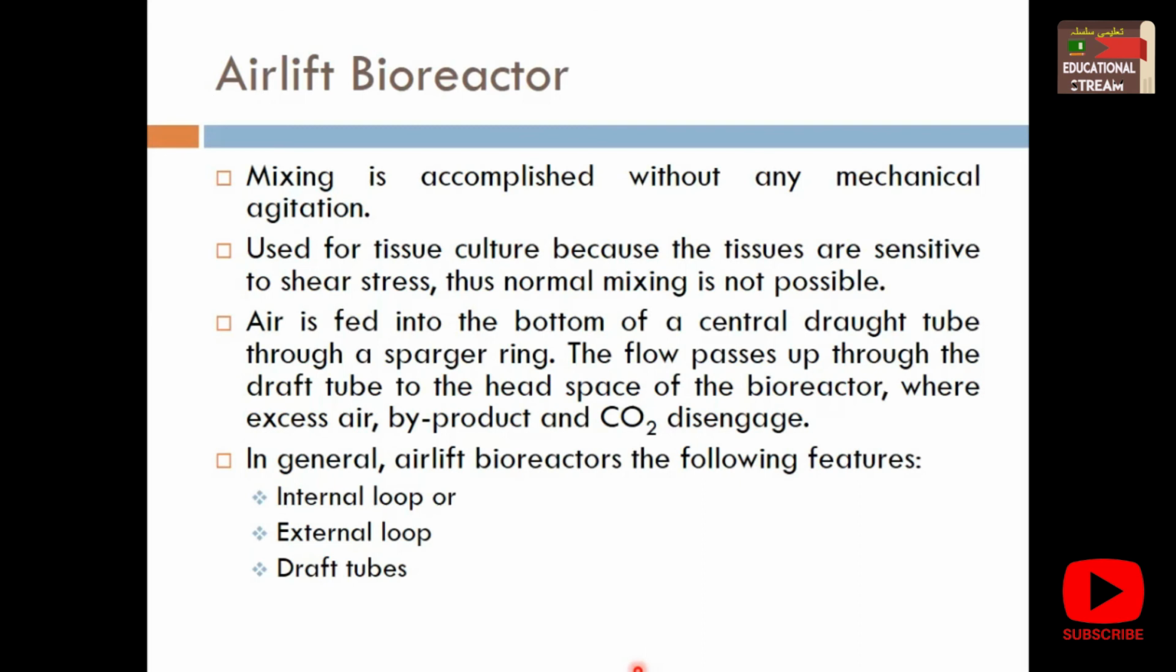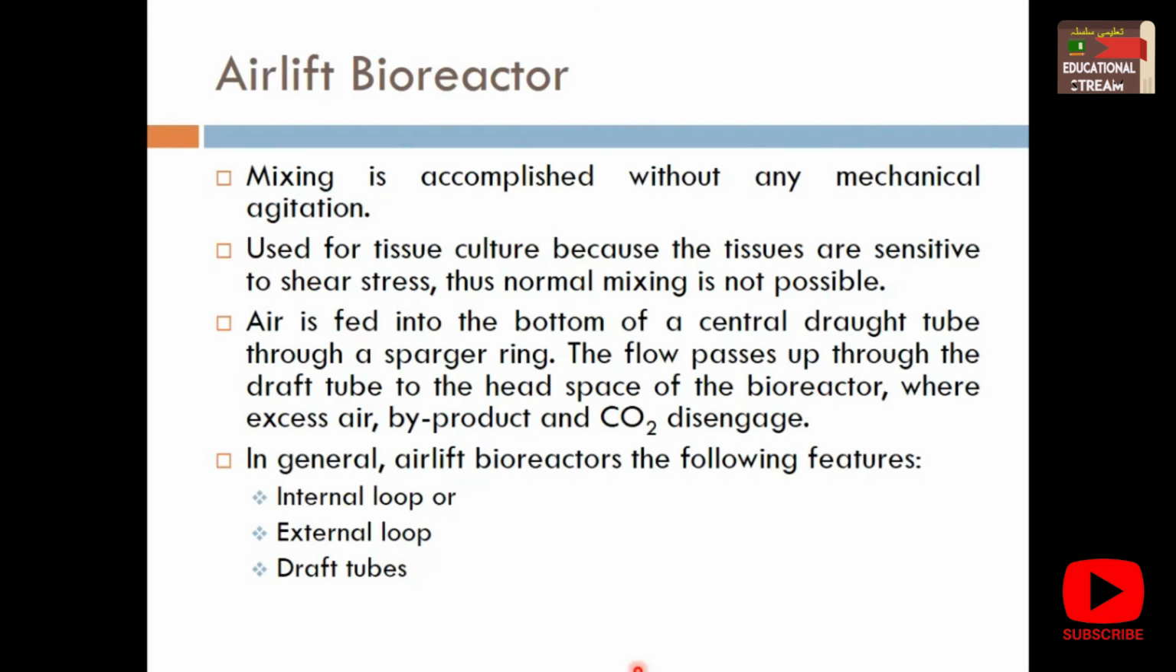Air is fed into the bottom of the central draft tube. There is a draft tube in the center, with a sparger ring at the bottom of the reactor from where the gases or air come up. On the opening of these, in the center of the reactor, there's a draft tube in which that air is going to move up. The flow passes through the draft tube to the head space of the bioreactor, where excess air, byproducts, oxygen and carbon dioxide disengage. So the flow is upward from the bottom. Air is coming and moving in the upward direction.